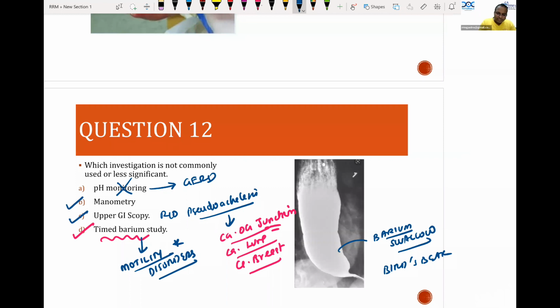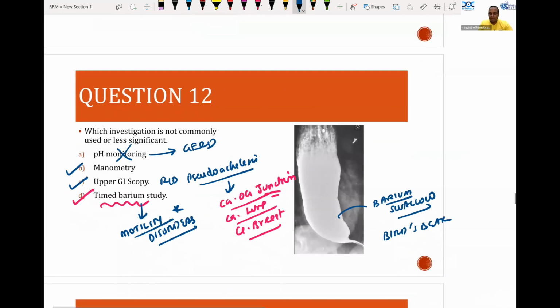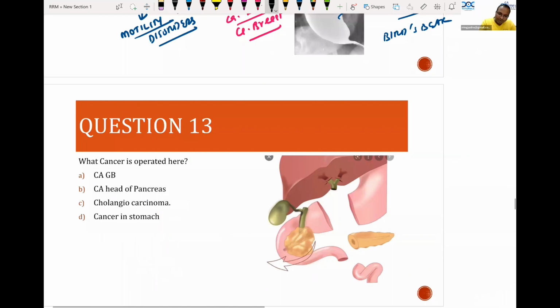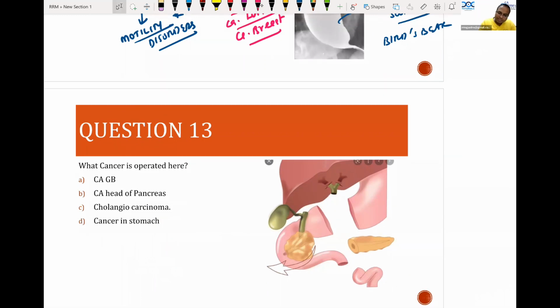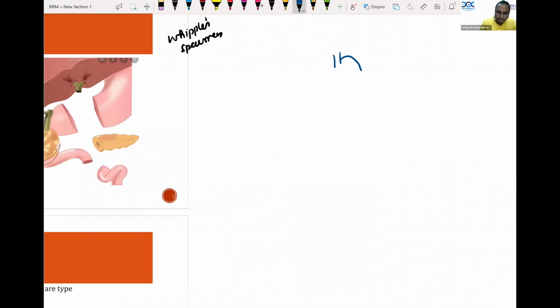So which specimen is operated here? This is a classical question again. This is a classical question on the Whipple specimen. Whipple specimen was asked even last year in the FMG exam. So this is a specimen of Whipple's. So Whipple's surgery is going on here. So this is Whipple's specimen or Whipple's operation. Please understand what it is.